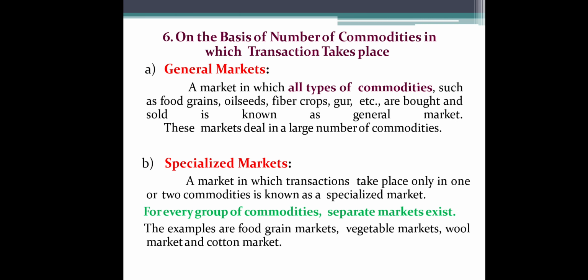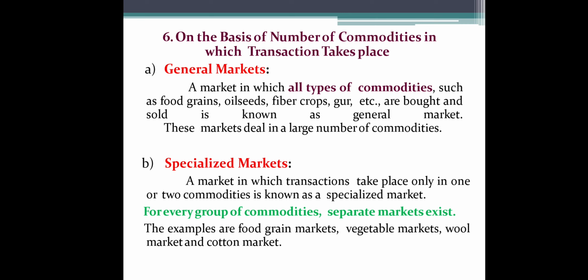Today we are going to discuss the classification of markets on the basis of the number of commodities in which transactions take place. So friends, in today's session the classification is based on the number of commodities. Here the market is classified on the basis of how many commodities are transacted in that particular market. So the first one is general market.